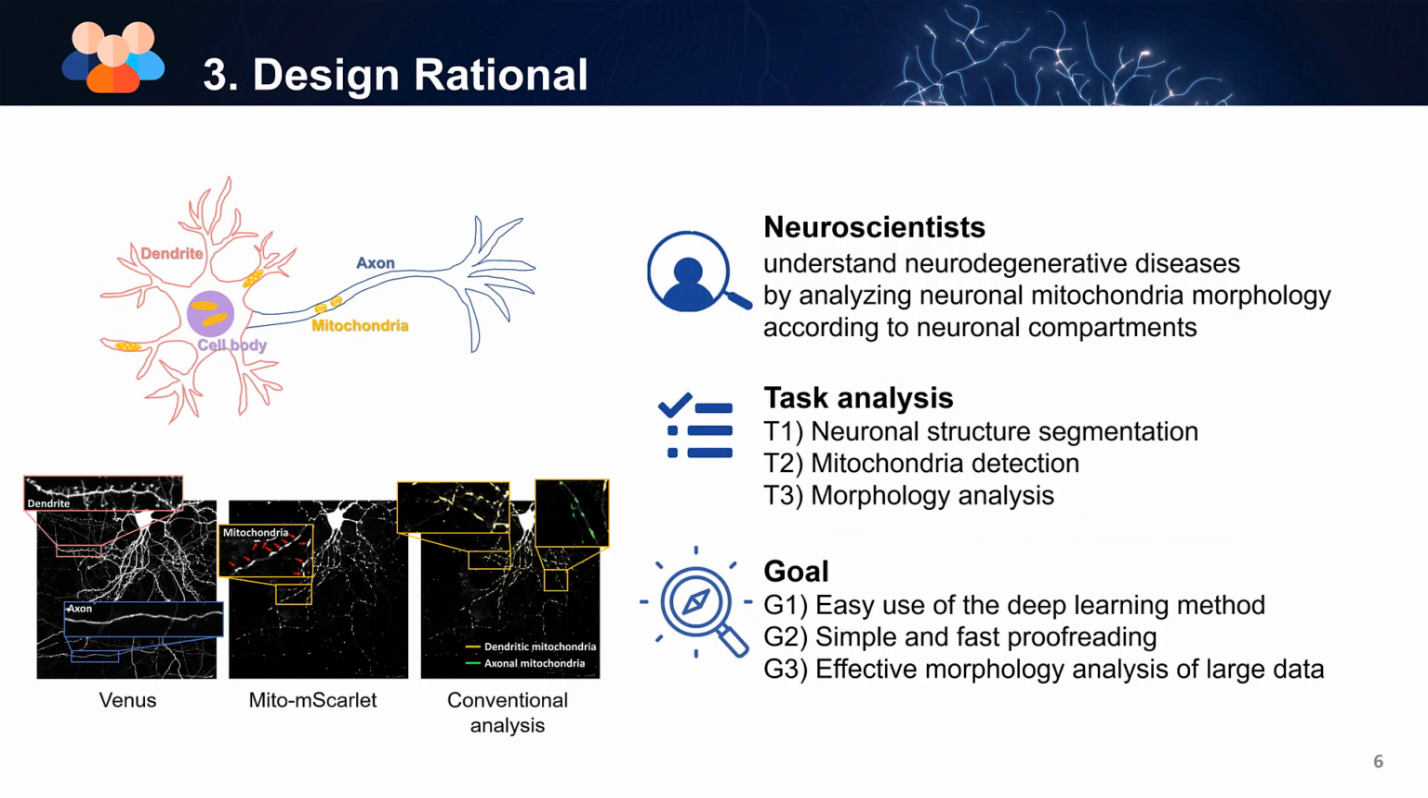To solve this problem, we collaborated with neuroscientists to set the main tasks and design goals necessary for designing an analysis system. The essential tasks include neuronal structure segmentation, mitochondria detection, and morphology analysis. The design goals are that even users who are not familiar with deep learning should be able to use the deep learning method easily, be able to obtain results of a quality sufficient to perform analysis by quickly and easily correcting errors existing in the deep learning results, and should be able to effectively perform morphological analysis on numerous data.